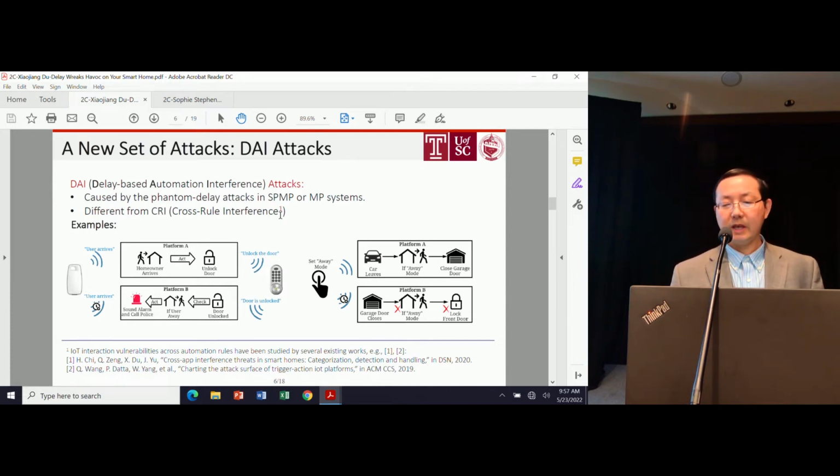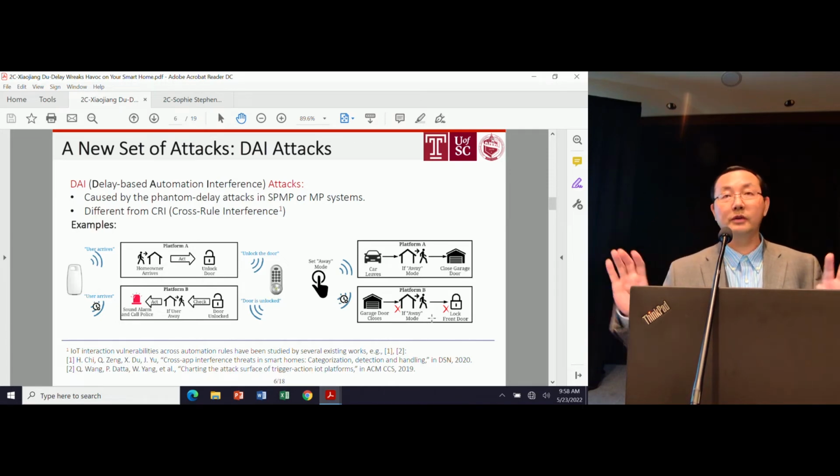So let me give you an example. The user has two platforms, A and B, and each platform has one rule. Rule 1 is: when the user leaves home, he sets the home mode to away, and then when he drives the car away, the rule will check. This is the trigger, and this is the condition. If the user drives away, it will automatically close the garage door. Rule 2, on a different platform, is: when the garage door is closed, and if the user is away, also make sure the front door is locked. So those are two different rules running on different platforms.